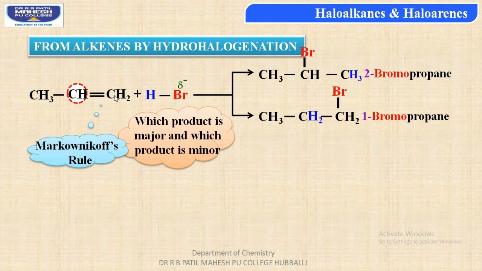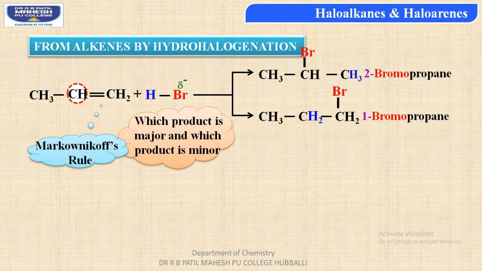So among the first carbon atom and second carbon atom, which one is having lesser number of hydrogens? The answer would be the second carbon atom. So students, the negative part of the reagent is adding to the carbon atom which is having lesser number of hydrogens across the carbon-carbon double bond. So this is nothing but the Markovnikov rule.